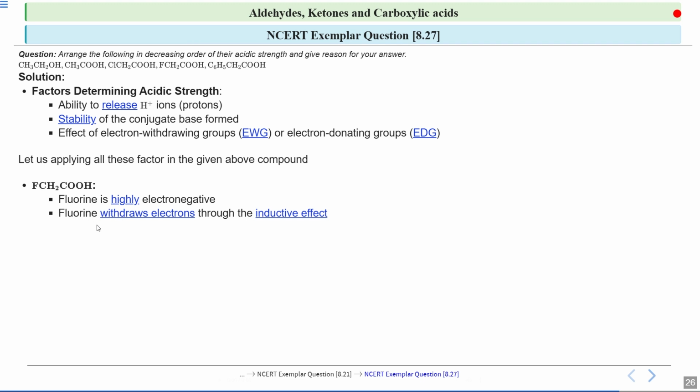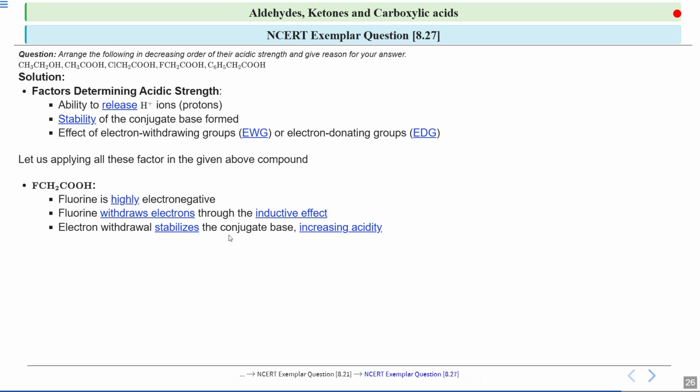Fluorine withdraws the electrons by the effect called the inductive effect, which means it pulls the electron density away from the rest of the molecule. As a result, it makes it easier for the molecule to lose a proton. So the conjugate base which is formed after losing a proton is stable because the negative charge is better dispersed.